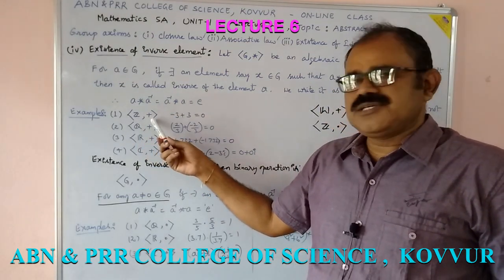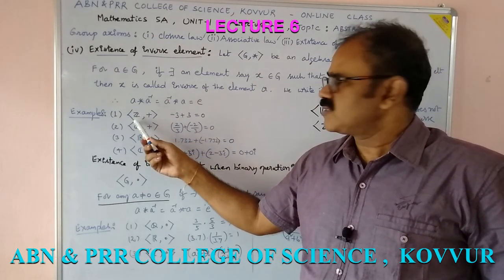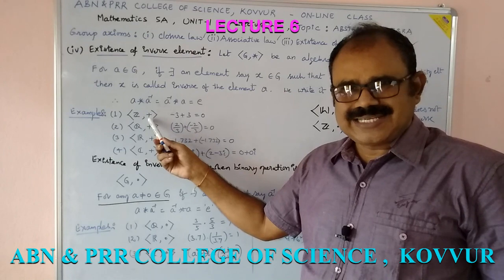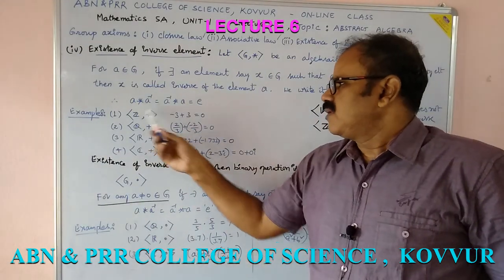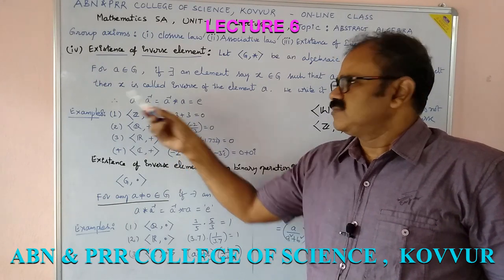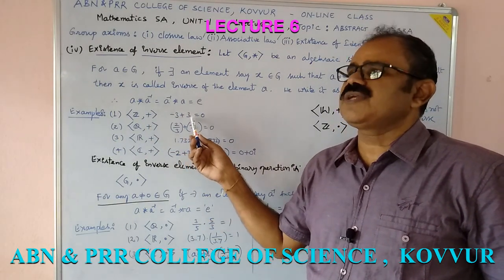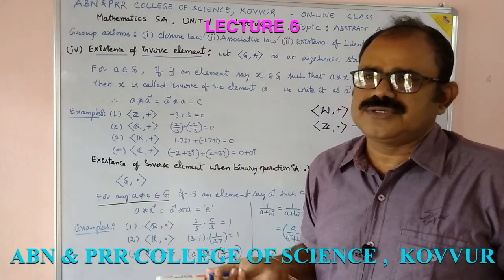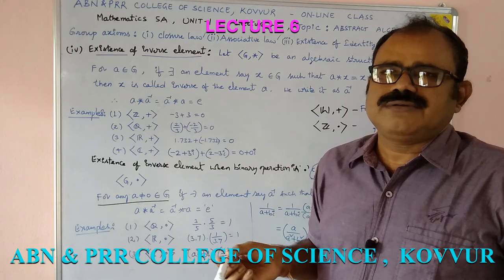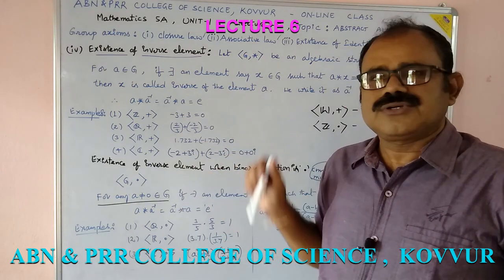Z plus, the set of integers with respect to addition. Let us consider the negative integer minus 3. Does 3 exist in Z? Yes. Minus 3 plus 3 is 0. Minus 27 plus 27 is 0. 73 plus minus 73 is equal to 0.